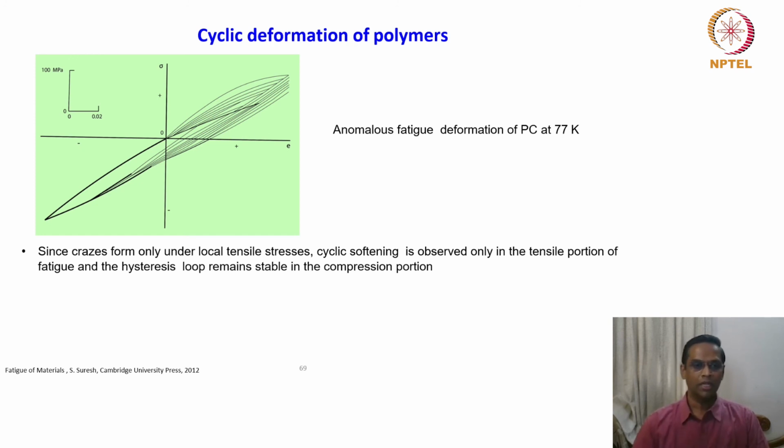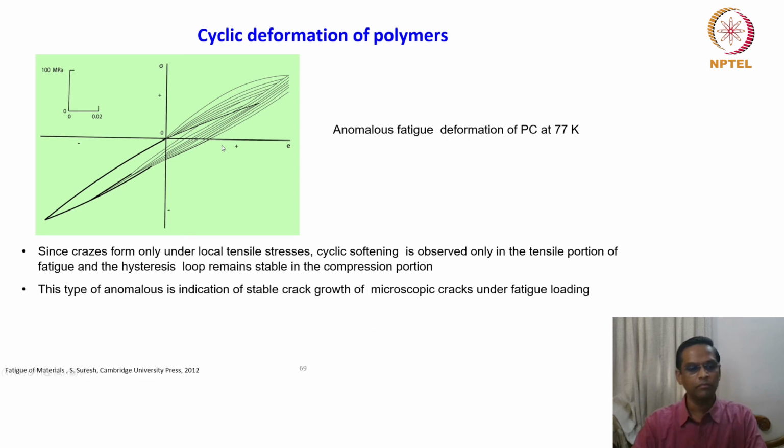So when it becomes a complete reversal cycle, like a tension-compression kind of fatigue, in tension the craze will form, in compression it will be a normal behavior. So this is a very interesting behavior. This type of anomaly is an indication of a stable crack growth of microscopic cracks under fatigue load. So even in polymers, we are talking about a stable crack growth, right?